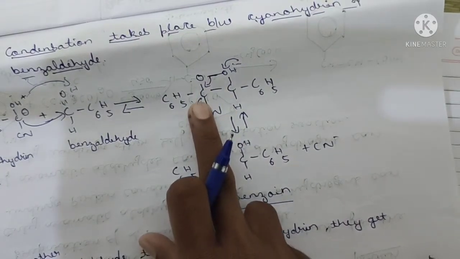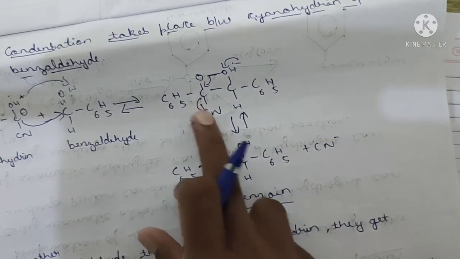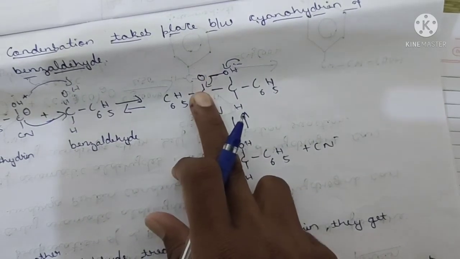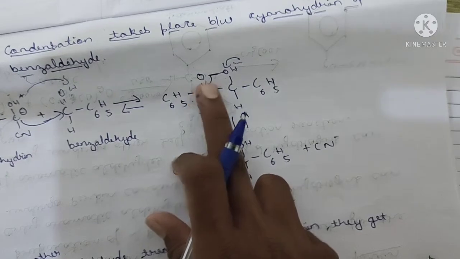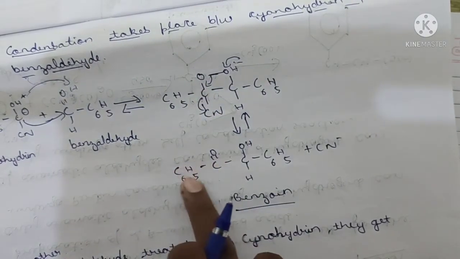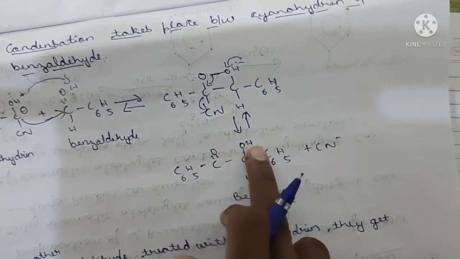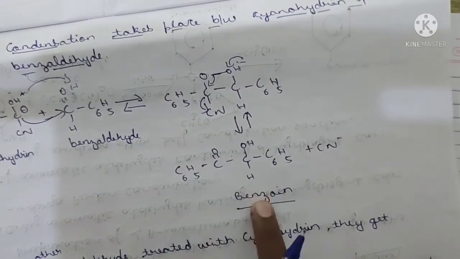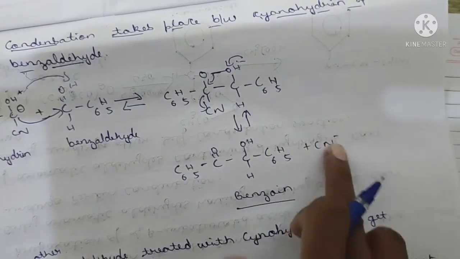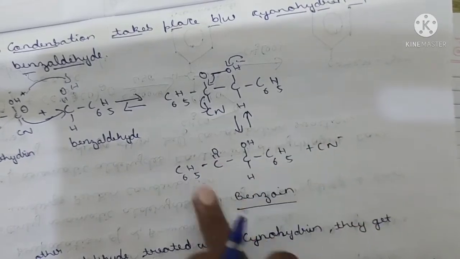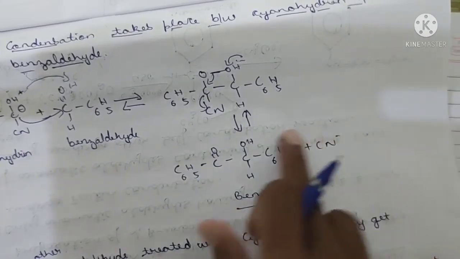Clear? After this, the cyanide gets removed, meaning removal of cyanide ions. After the removal of the cyanide ions, this double bond shifts down to the oxygen, on top of the carbon. They form C6H5 C double bond O. Now C, OH is remaining, then H as usual, C6H5, with removal of cyanide. This is the actual benzoin. After rearrangement we will get this.